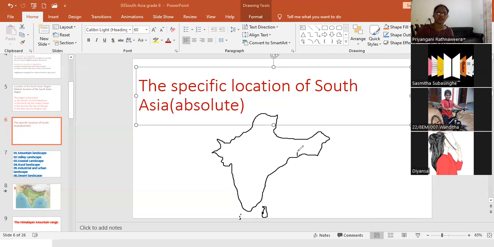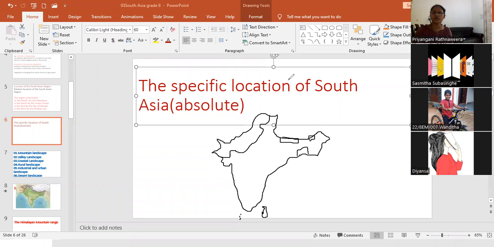Here, Bangladesh in this area, you know it. Here, Nepal and Bhutan. These are the South Asian countries.